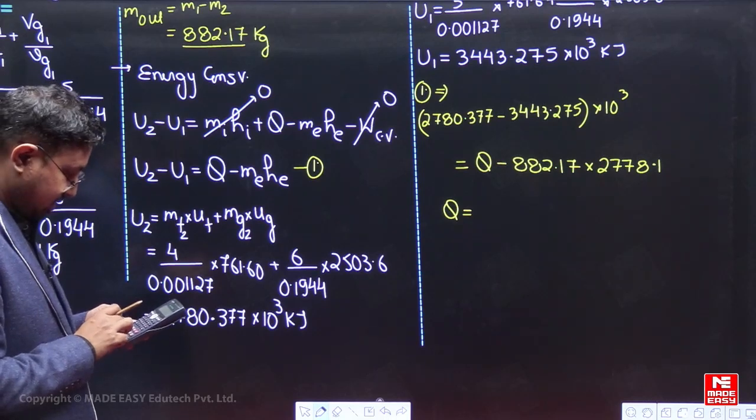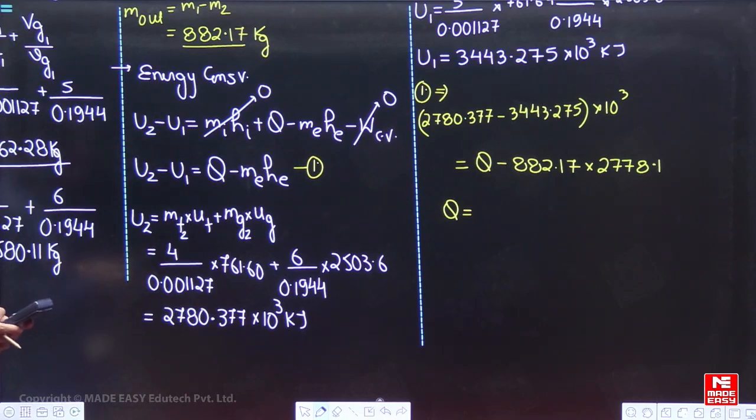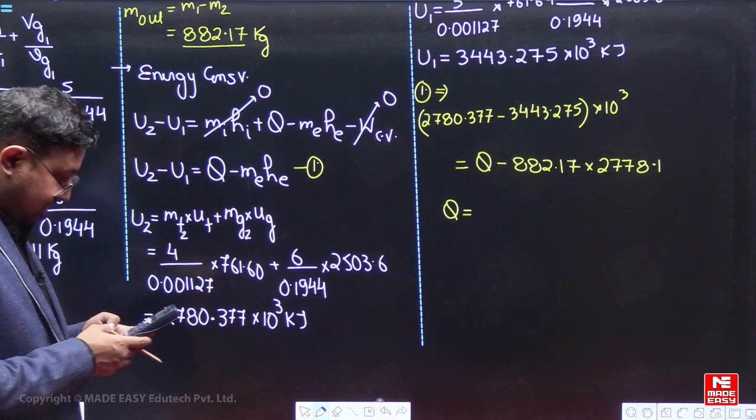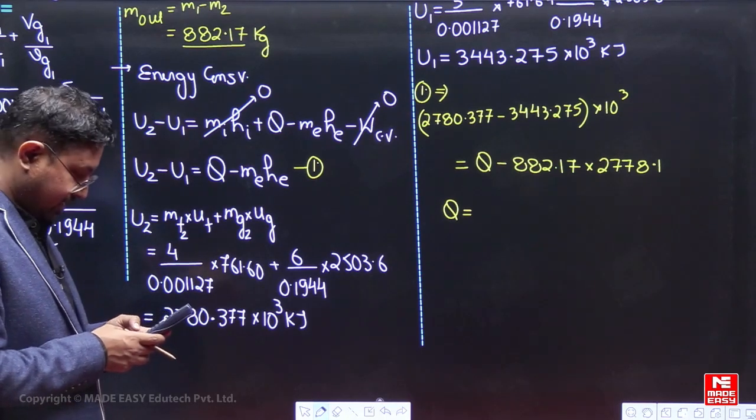So plus, because this is minus, it will become plus 882.17 into 2778.1.